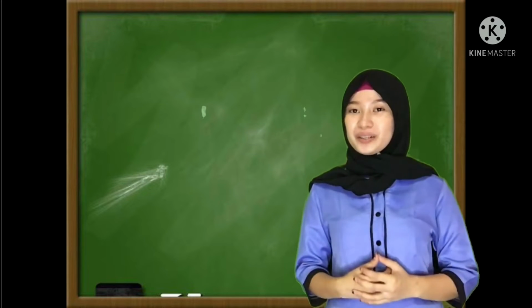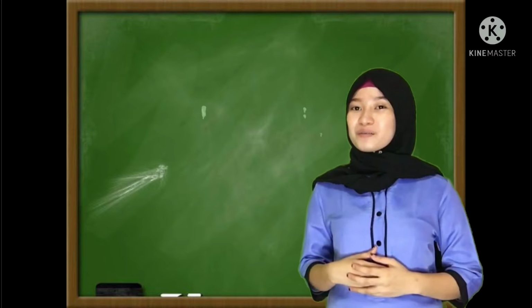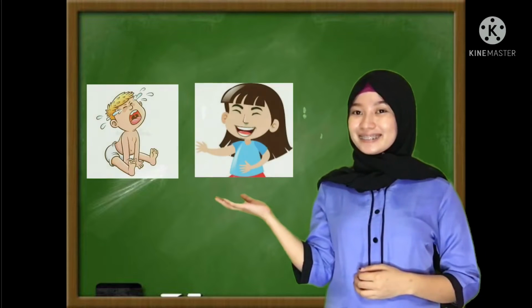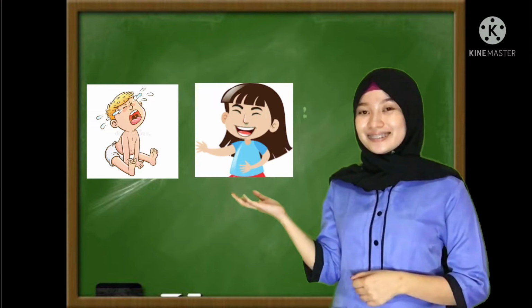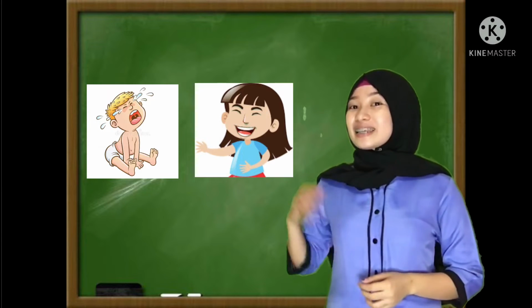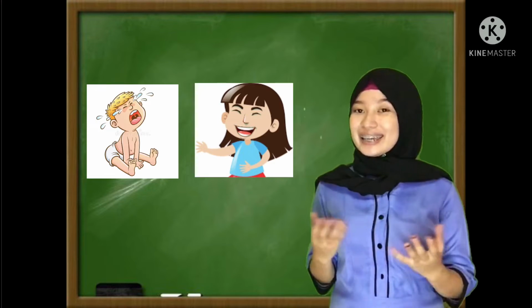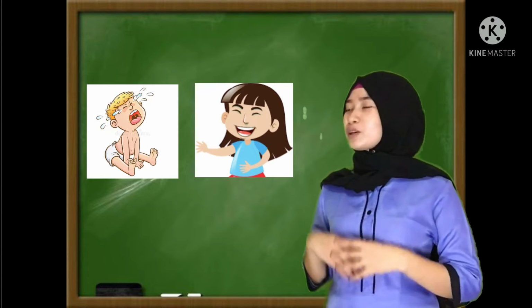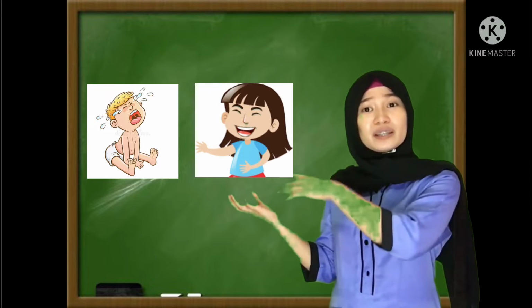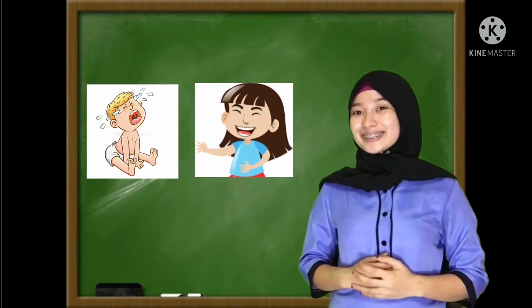you see in the picture. First picture we have is this one. So what do you see in the picture? Yes, very good. This picture represents crying and laughing. So, class, tell me what is the relationship between crying and laughing?